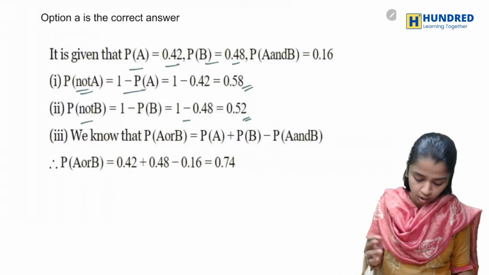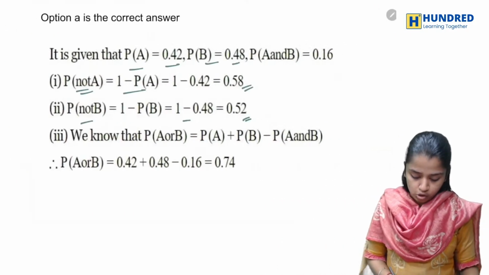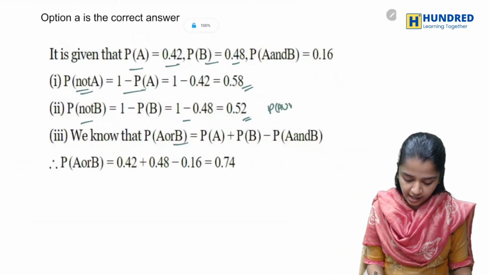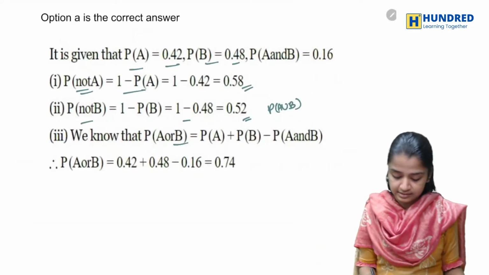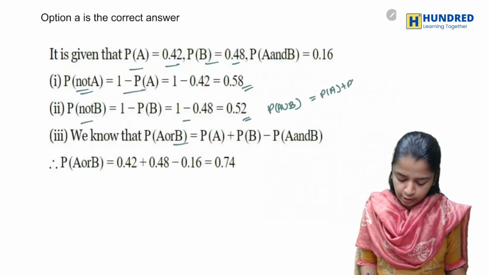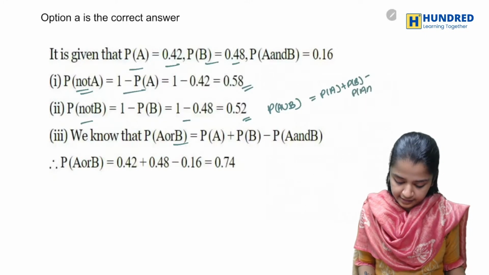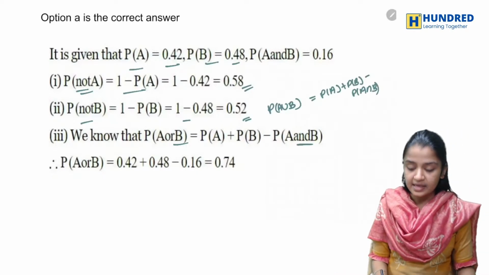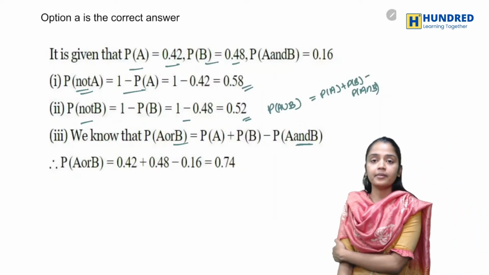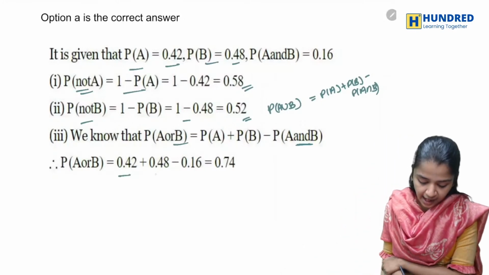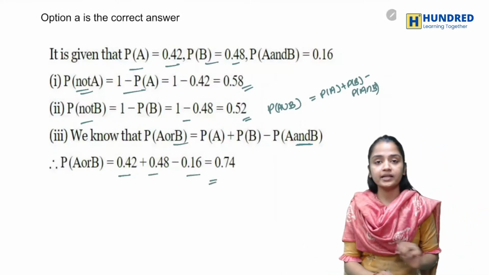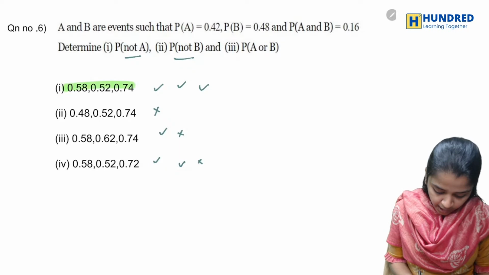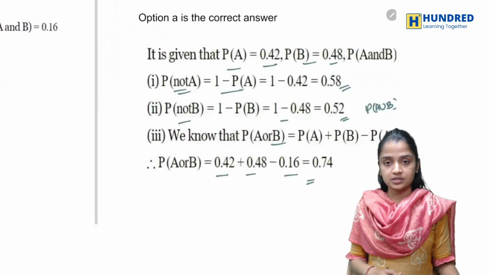Now let's see what is P of A or B. P of A union B is nothing but P of A plus P of B minus P of A intersection B. You have the P of A value, the P of B value, and P of A and B is given, which is the intersection. So you add everything and subtract, and you'll get 0.74. So 0.74 is not here, it's only here. So your option is the first one, option A.